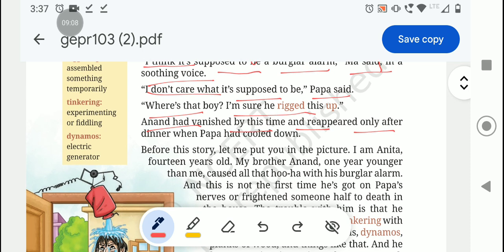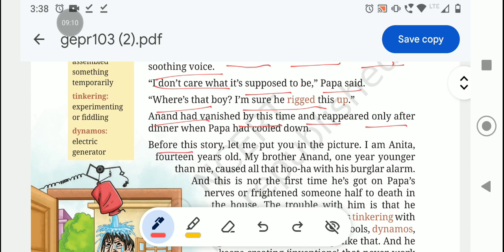Before this story, let me put you in the picture. I am Anita. Her name is Anita. 14 years old. Anita, she is 14 years old.